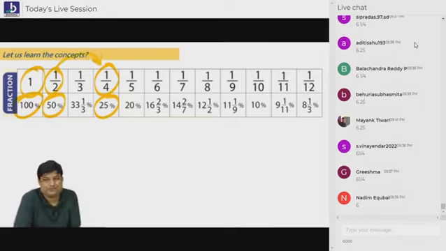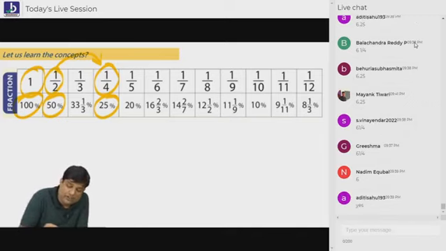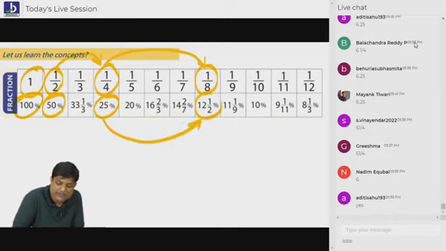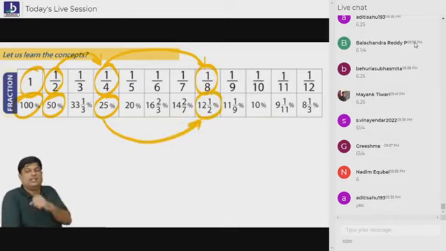1 by 4. What is half of 1 by 4? Babu, 1 by 8. बोलो बेटा, what is half of 1 by 4? 1 by 8. तो बोलो ना half of 25%. Sir, 12.5%. Understanding how to do it, everybody? Is it fine, everybody, how to do it? So remember these things.